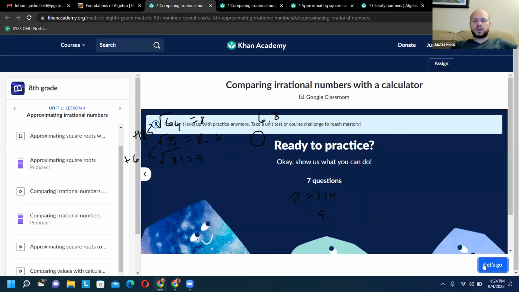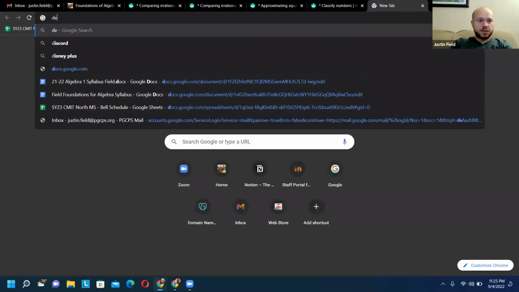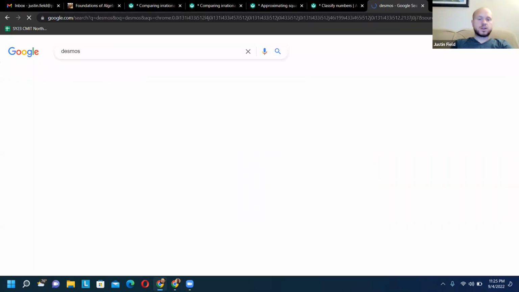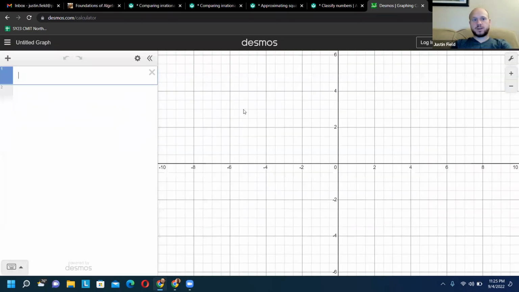And then the last one, you get to use a calculator. So go ahead and use your calculator. If you want to use Desmos, you can use that too. And they even let you use Desmos on, what's it called now? The MCAP.